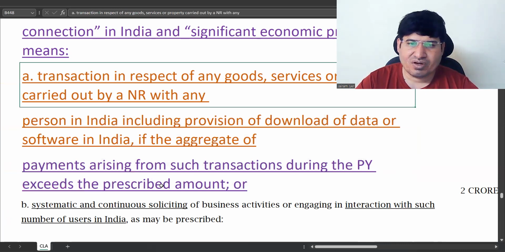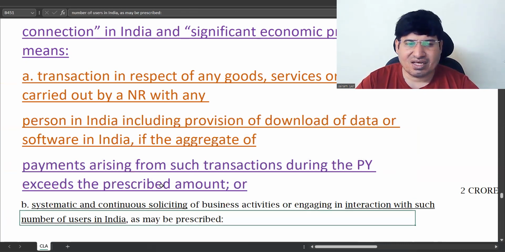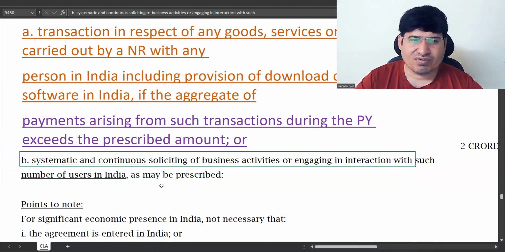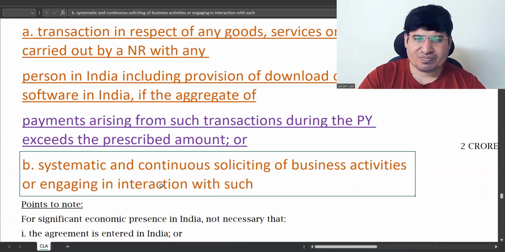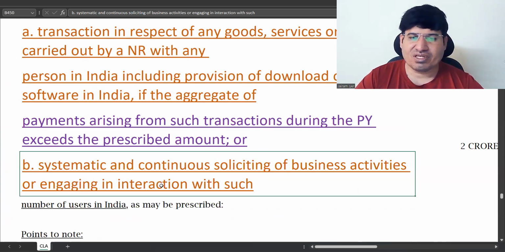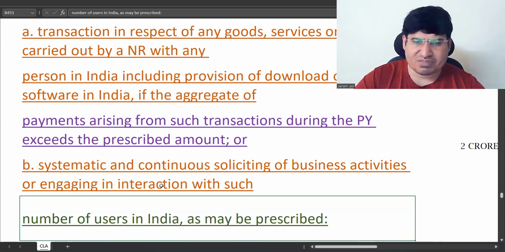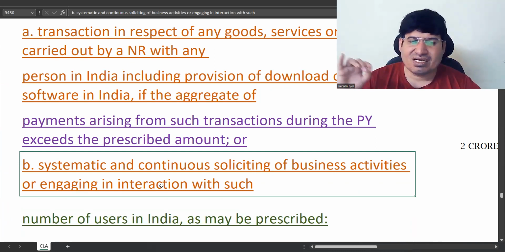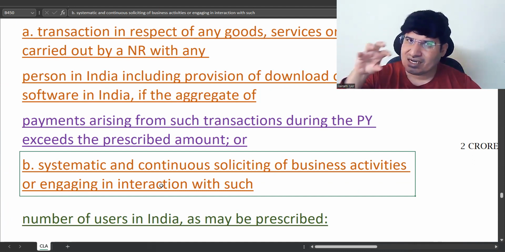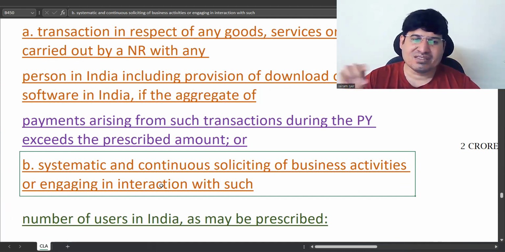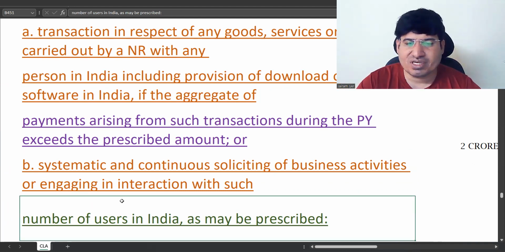And either this, or there is another thing: systematic and continuous soliciting of business activities or engaging in interaction with such number of users as prescribed. Systematically, you are interacting with a certain number of users in India, sending your ads out, and trying to engage with Indian buyers systematically. For this, there is a certain number of users prescribed.